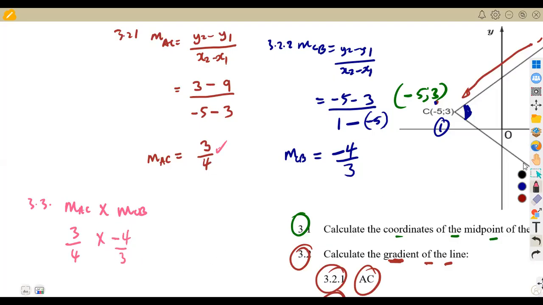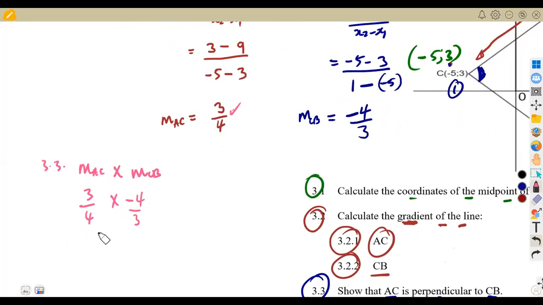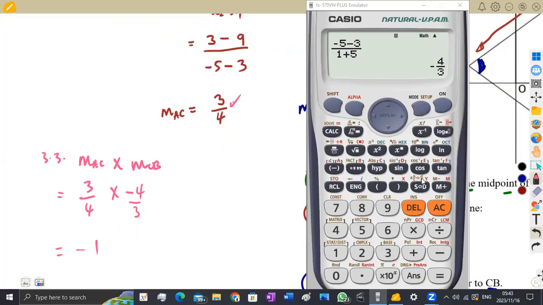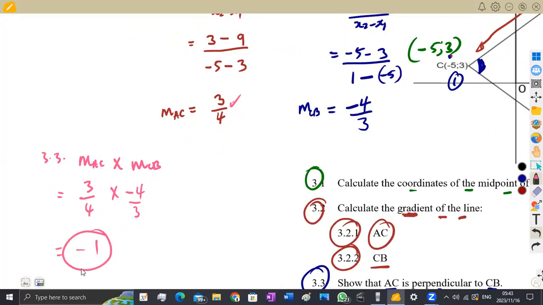So by doing this, guys, we're going to see that our answer was going to be a negative 1. So if you multiply this direct on your calculator, you're going to get a negative 1. So this negative 4 over 3 times 3 over 4. So if you multiply to 3 over 4, which is the other value, get a negative 1. So that means these two lines, they are perpendicular.